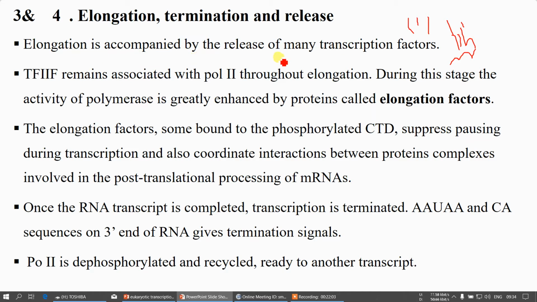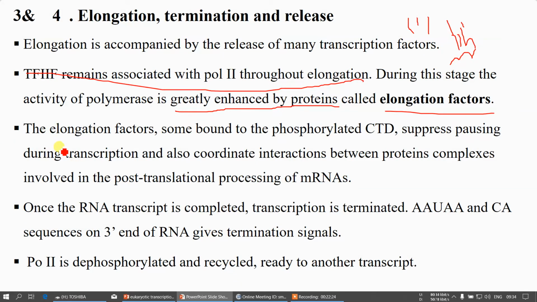Elongation is accompanied by the release of many transcription factors. Transcription factor 2F remains associated with polymerase 2 throughout this elongation. You please underline this. And during this stage, the activity of polymerase is greatly enhanced by proteins called elongation factors.